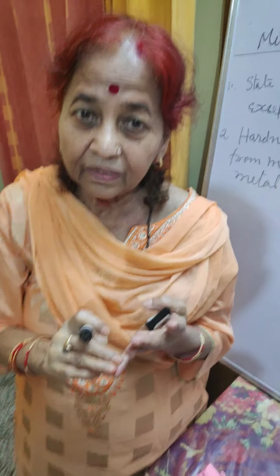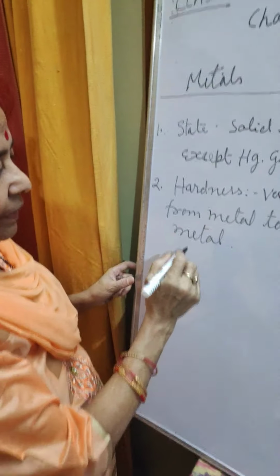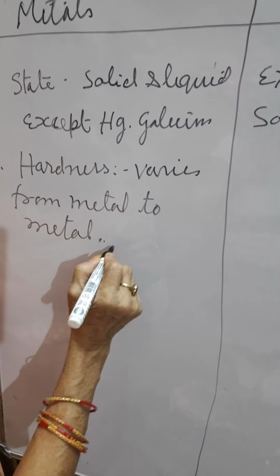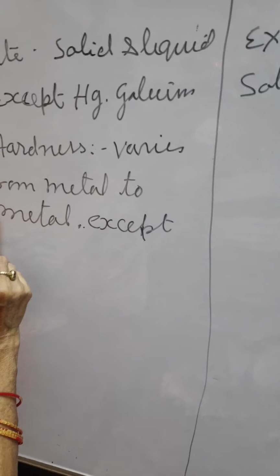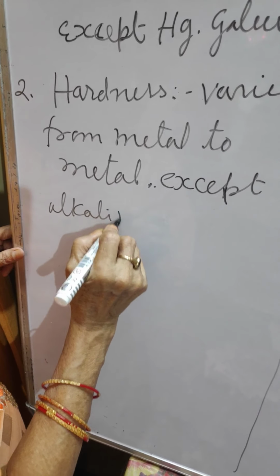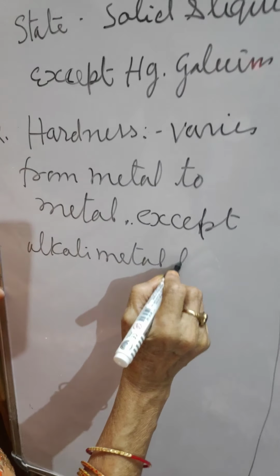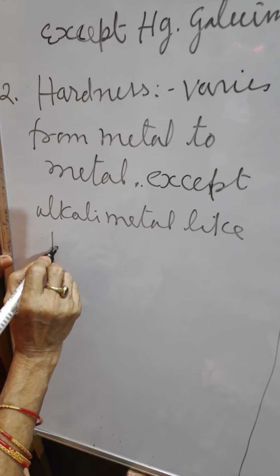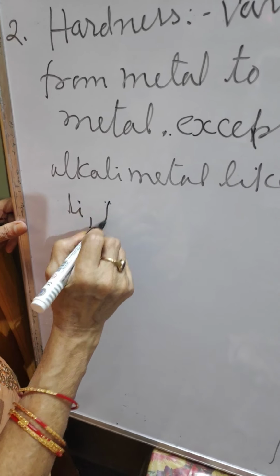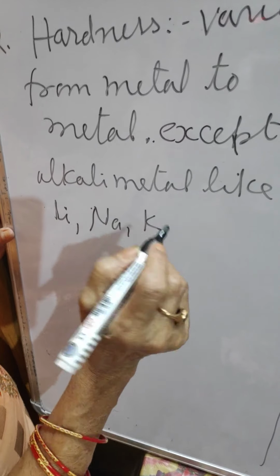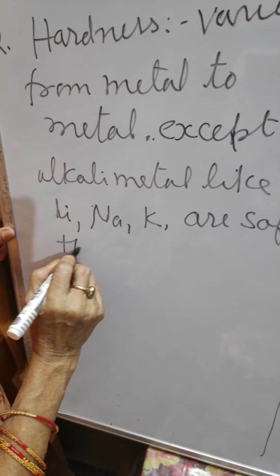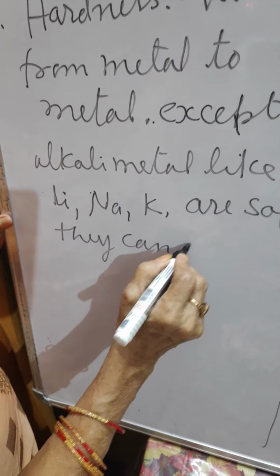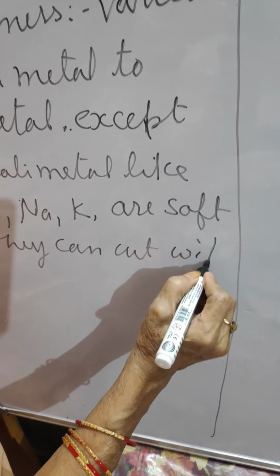That is why these are hard metals, while sodium, potassium and lithium are soft metals. Hardness varies from metal to metal, except alkali metals like lithium, sodium and potassium, which are soft. They can be cut with a knife.